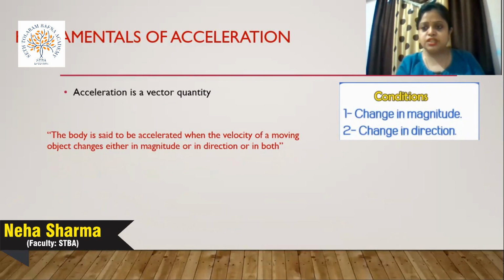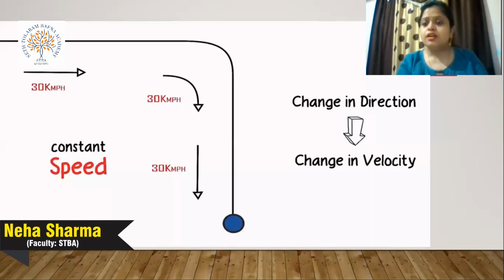The second definition is that a body is said to be accelerated when the velocity of a moving object changes either in magnitude or in direction or in both. This definition gives you a clearer vision of the term acceleration.